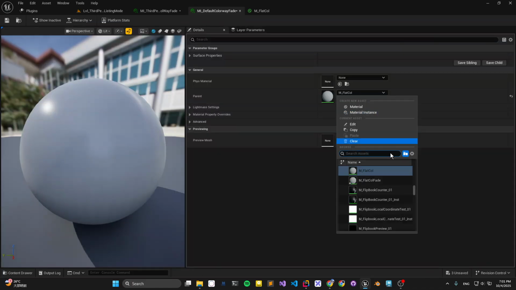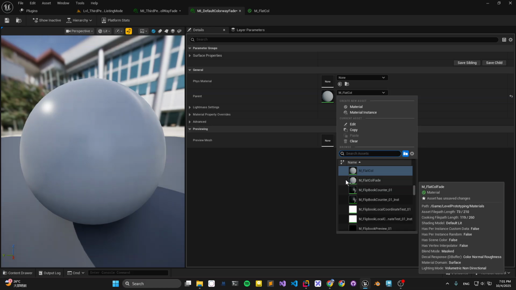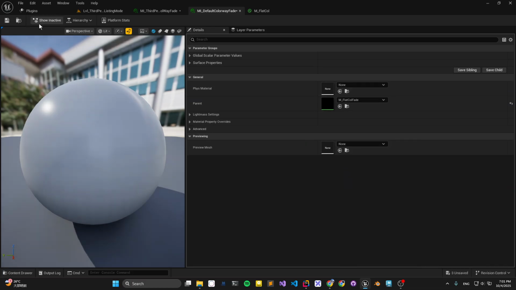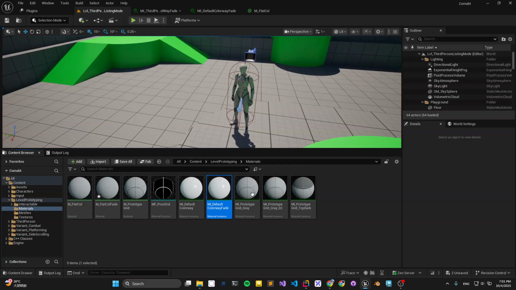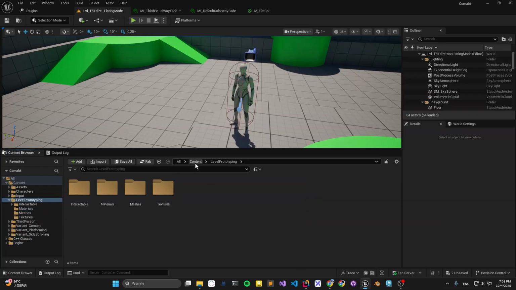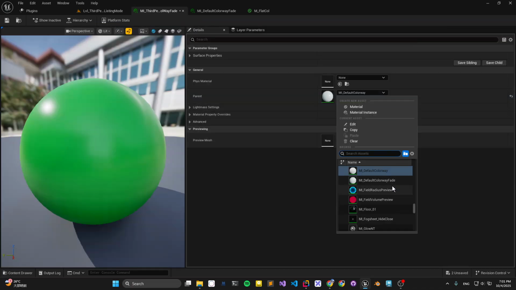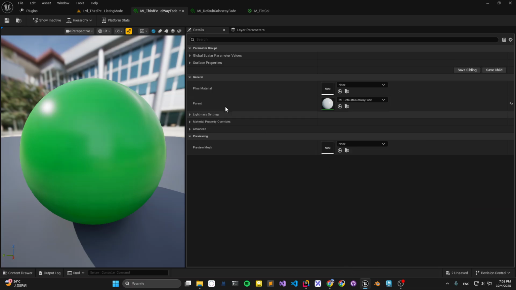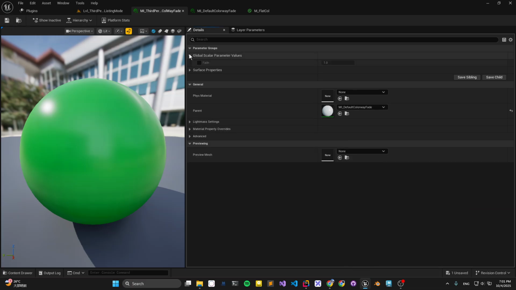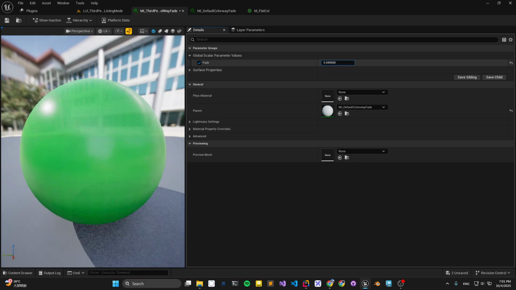This one. Instead of mask, we choose fade. Save it and go back. Also change it to fade. Well, we see we have a fade parameter. We can see through it.